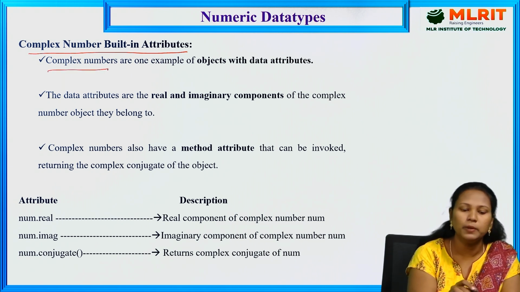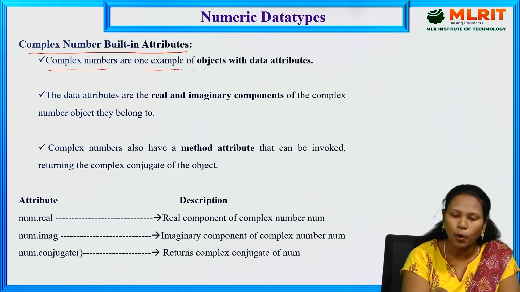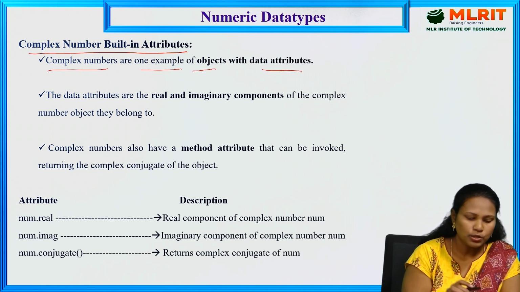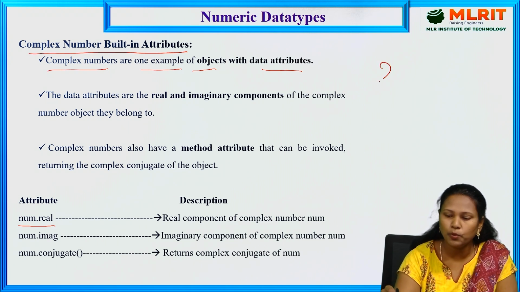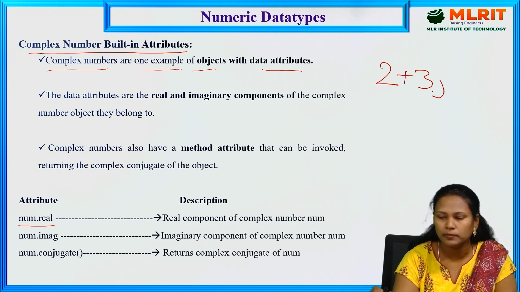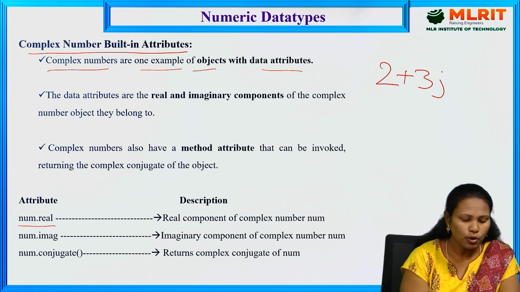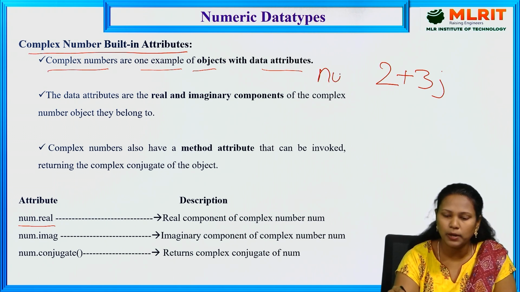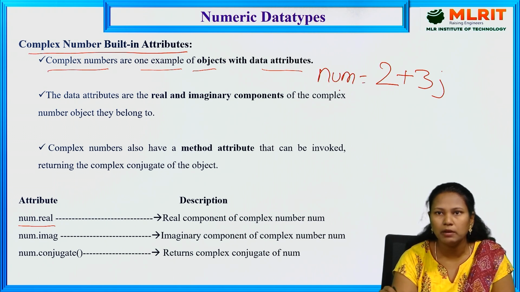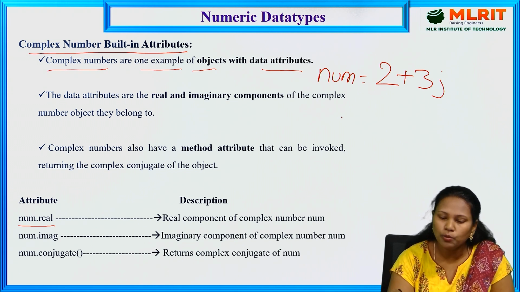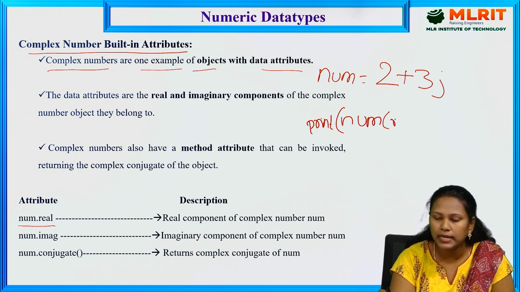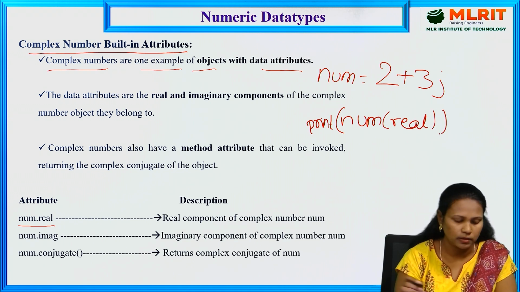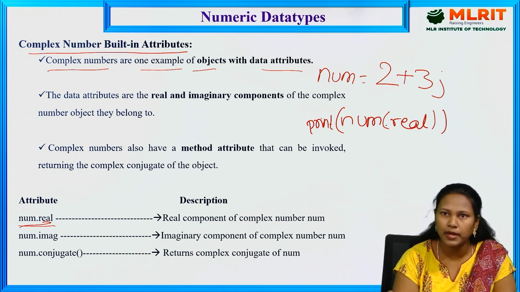So complex numbers are examples of objects with data attributes. For example, num.real, where num is my variable name and num is equal to 2 plus 3j. This is my complex number. If I want to print only the real part, print of num.real. So here we have to use num.real.